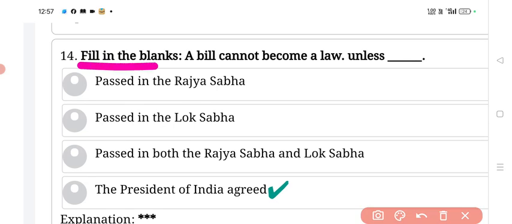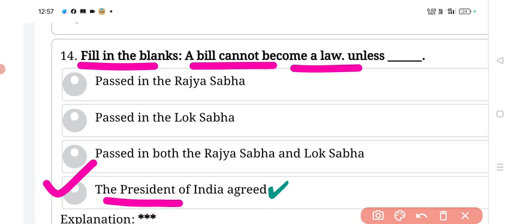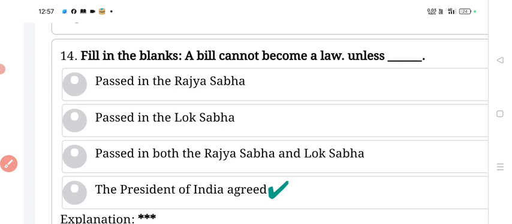Fill in the blanks. A bill cannot become a law unless the President of India agrees. Answer, the President of India agrees. Next.